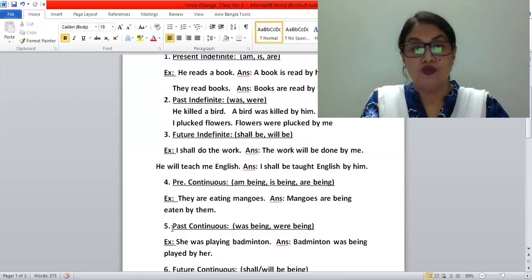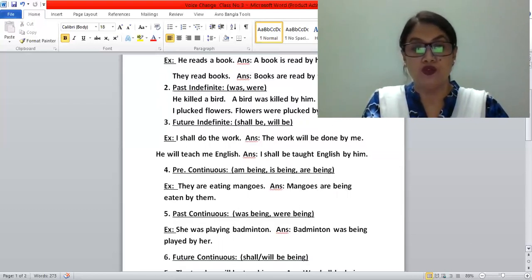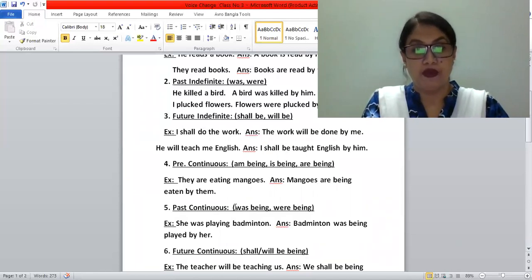Okay, now we'll know about the past continuous tense. In past continuous tense, we will use was being or were being. Okay, look at the example.